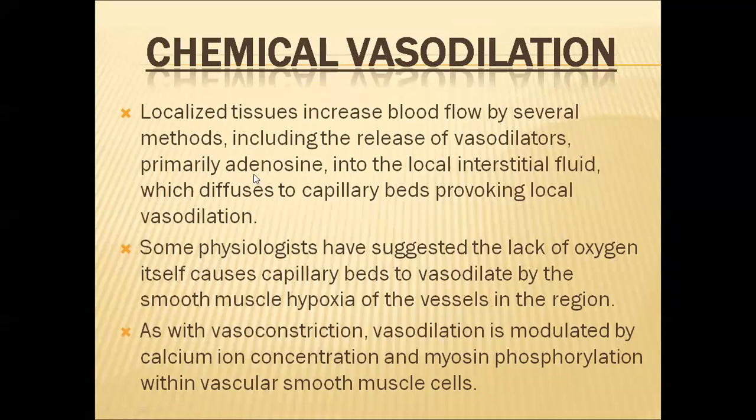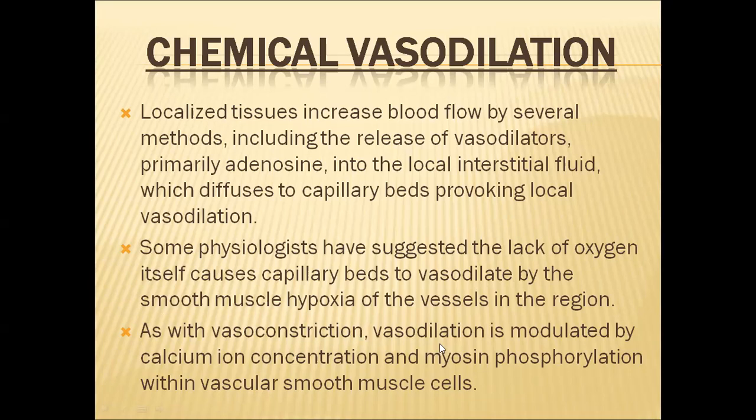Primarily, the vasodilators include adenosine, which is pumped into the local interstitial fluid, which diffuses to capillary blood, provoking local vasodilation. Some physiologists have suggested that lack of oxygen itself causes capillary beds to vasodilate, through hypoxia of the smooth muscles of the blood vessels in that particular region.